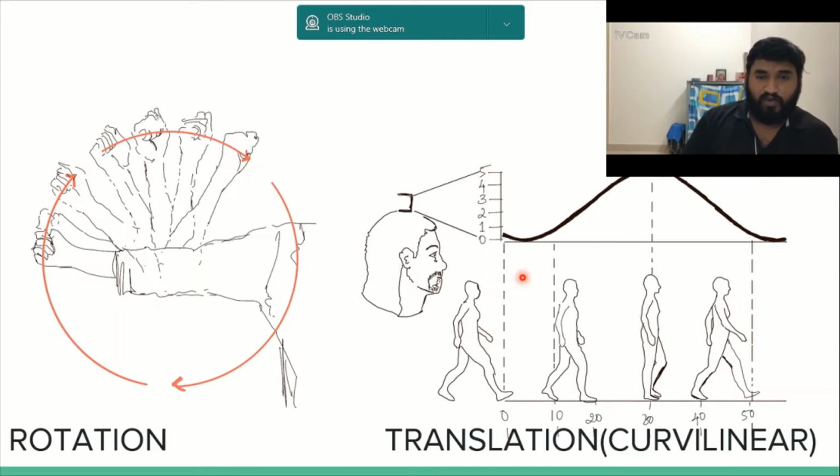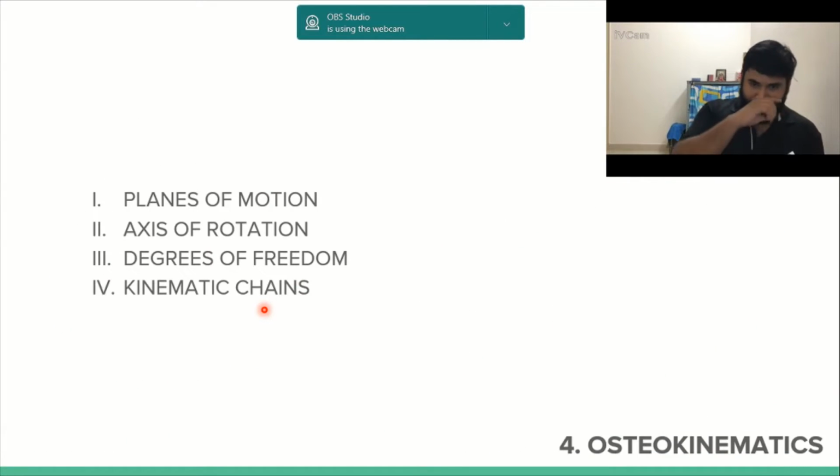We have frozen these images at different points in gait. Here you start with 0%, 10, 20, 30, 40, 50 and so on. So we see how the head is translating in space. This is the fundamental difference between rotation and translation. Let us go to the next slide.